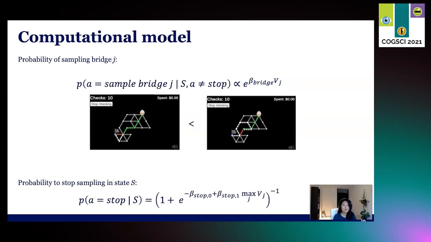Finally, the agent can stop sampling earlier, of course before spending all their 10 samples, and stopping here becomes more likely as the highest value of sampling a bridge approaches a stopping threshold, which is a free parameter in the softmax function.